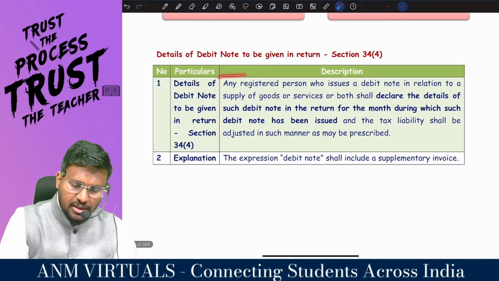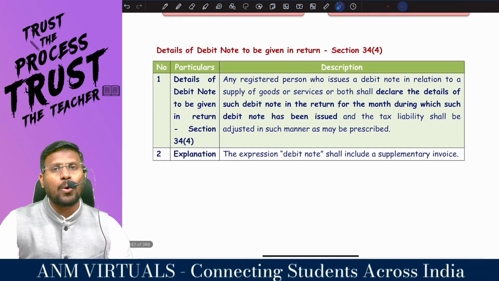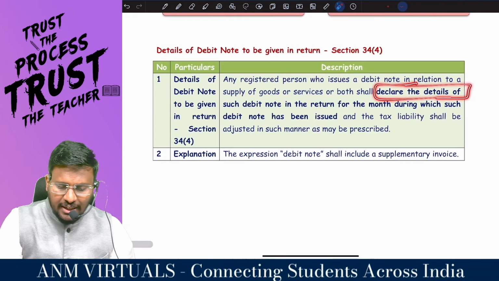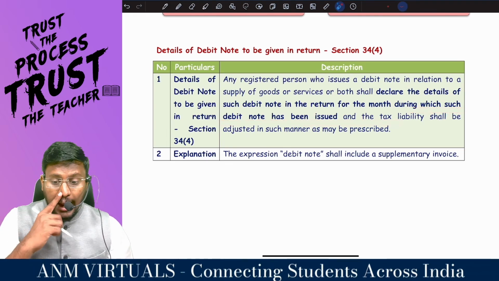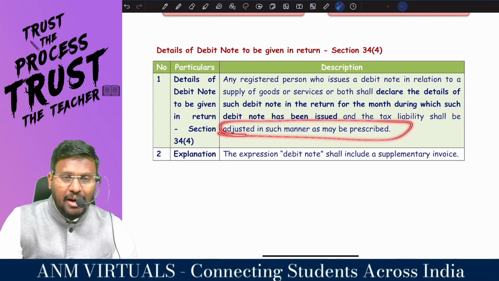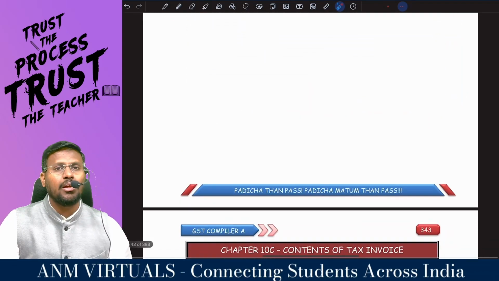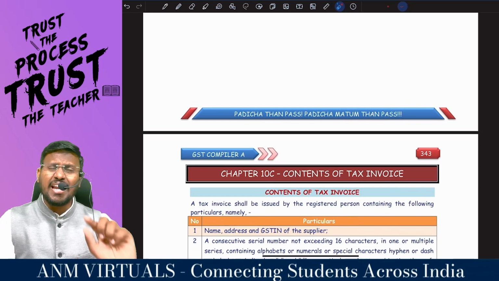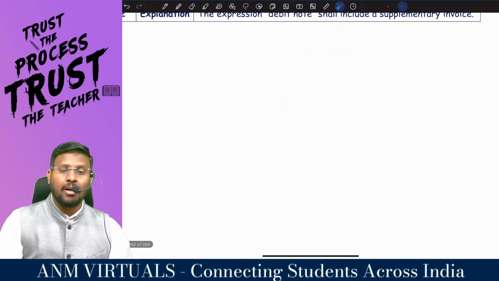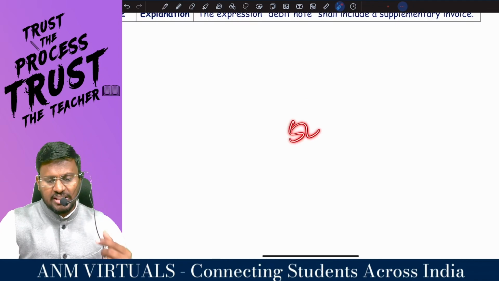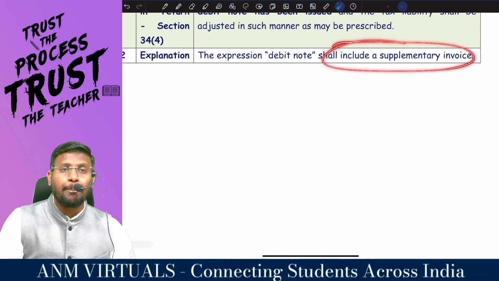That's why they are saying any registered person who issues a debit note in relation to supply of goods or services or both shall declare the details of such debit note in the return for the month during which such debit note has been issued, and tax liability shall be adjusted in such manner as may be prescribed. The expression debit note shall include a supplementary invoice. Actually, debit note means an additional invoice, because in the first invoice I showed only 10 lakh, but in the debit note I am going to show an extra 5 lakh. So debit note is otherwise called a supplementary invoice.